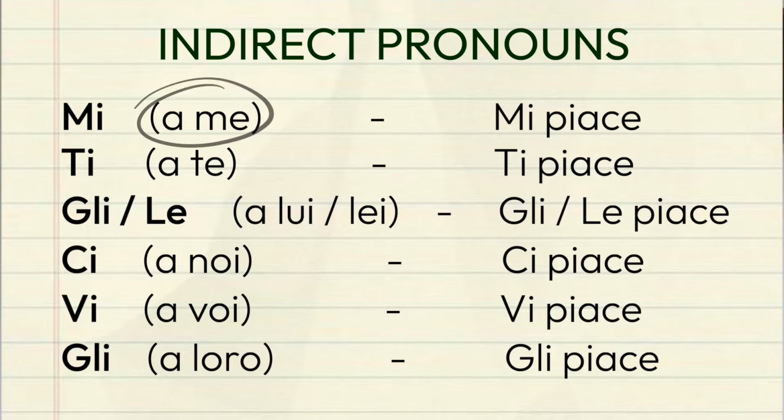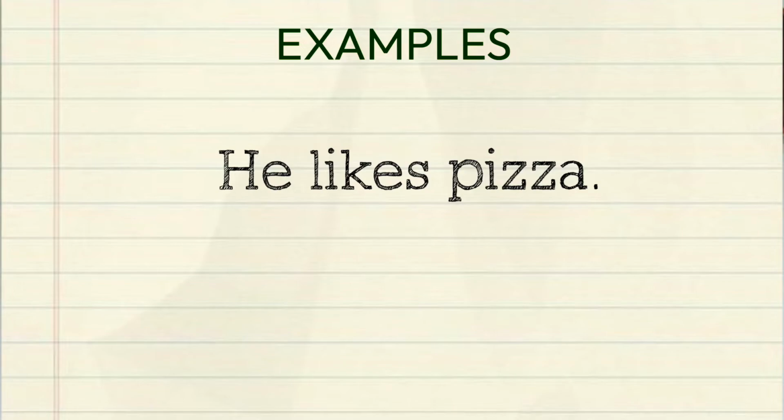The second pronoun starting with an A is another form of the pronoun. We call it forma tonica. We are not using it now. We are going to understand the difference between these two pronouns in another video. Let's try to translate some sentences together to understand some common mistakes and how the sentence with the verb piacere actually works. He likes pizza.